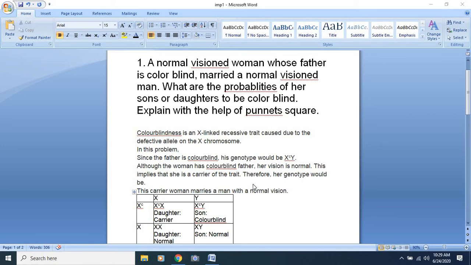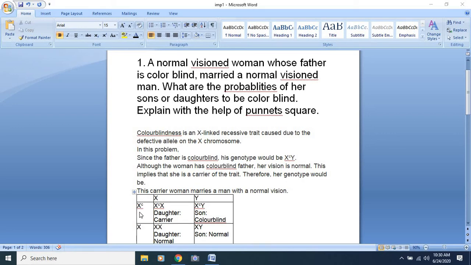Therefore, her genotype would be as follows. That is, the carrier woman marries a man with normal vision. Okay, so here XY is for the normal man, and the carrier woman is there. So this is the genotype.